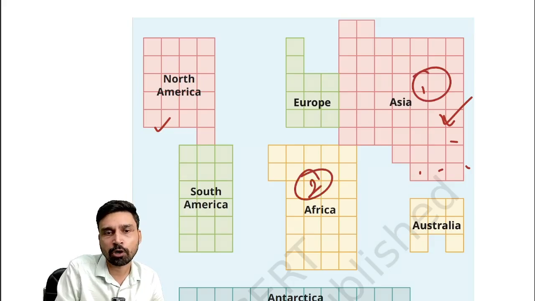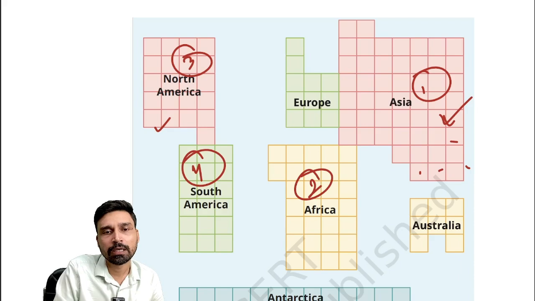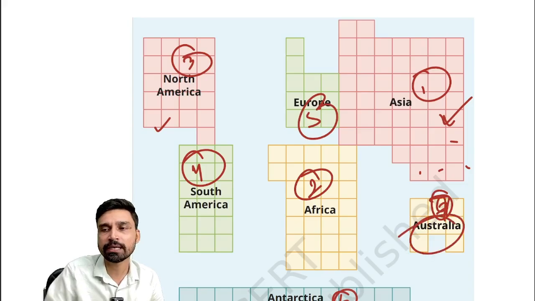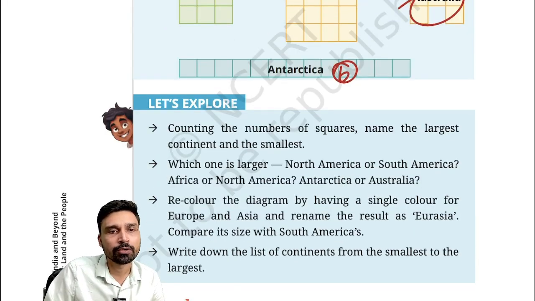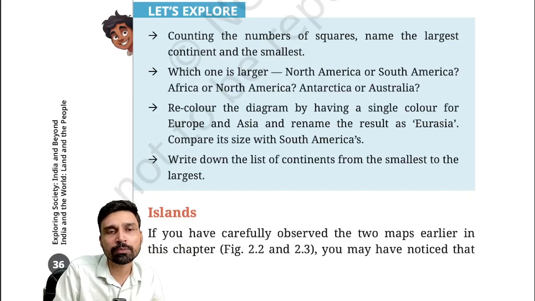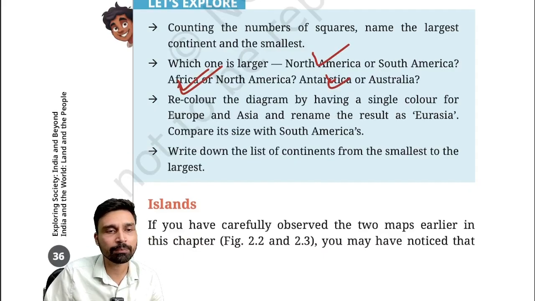Second, we can say Africa. Third is North America. Fourth is South America. Fifth is Europe. Sixth is Antarctica. And seventh is Australia. So Australia is the smallest continental landmass if you count the squares. Which one is larger, North America or South America? Answer is North America. Which one is larger, Africa or North America? Africa. Antarctica or Australia? Antarctica. So that's what we can keep in mind here.